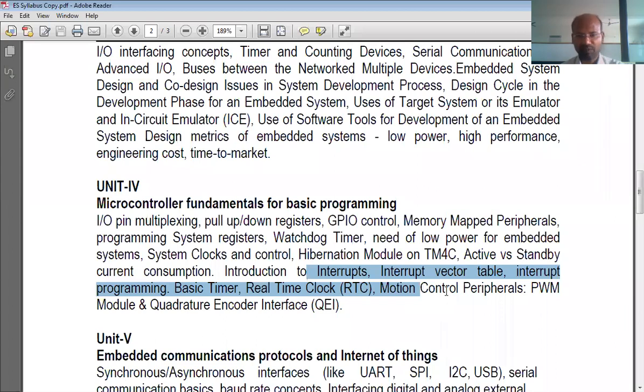And these are the powerful things like RTC, real-time clock, pulse width modulation, and quadrature encoder interface. Okay, pulse width modulation is a very powerful tool. In earlier microcontrollers, this hardware was absent, whereas today it is very common hardware.